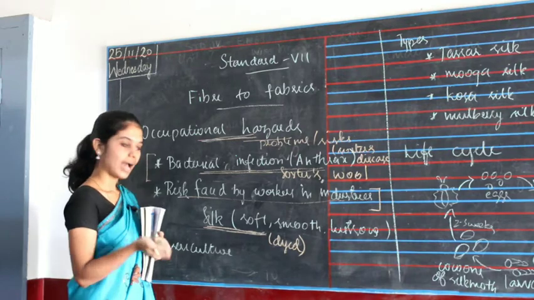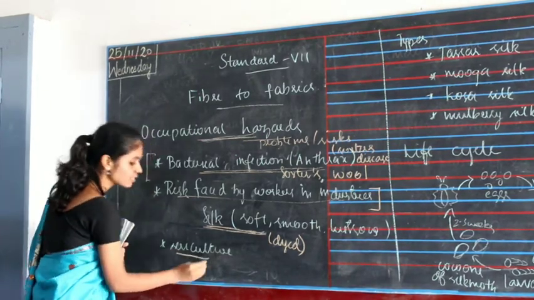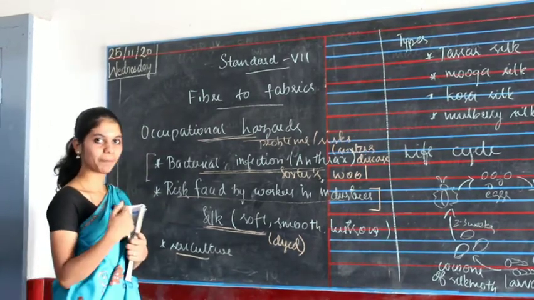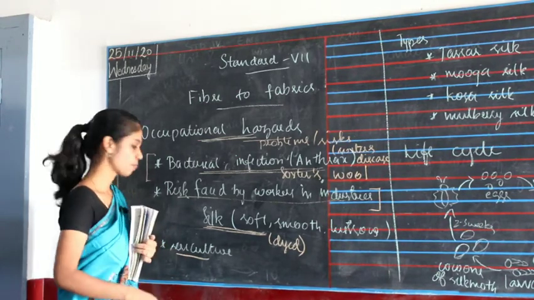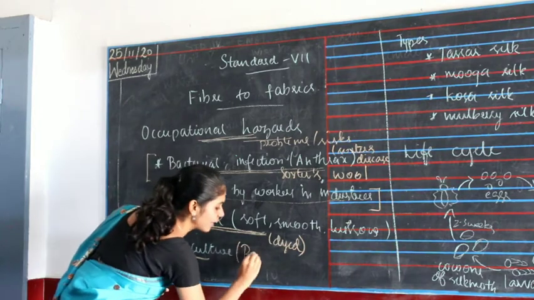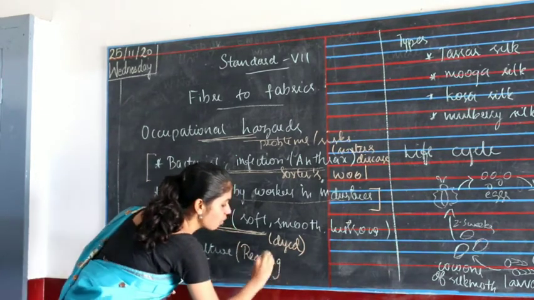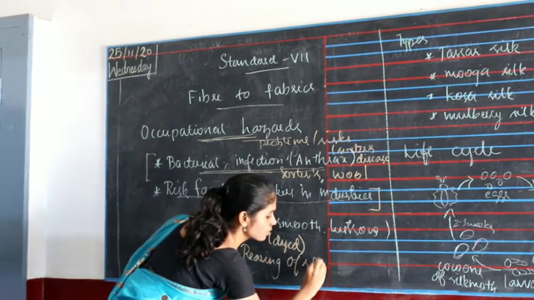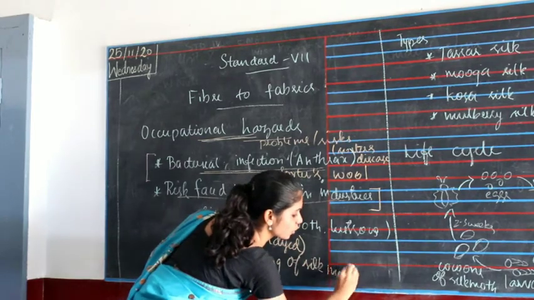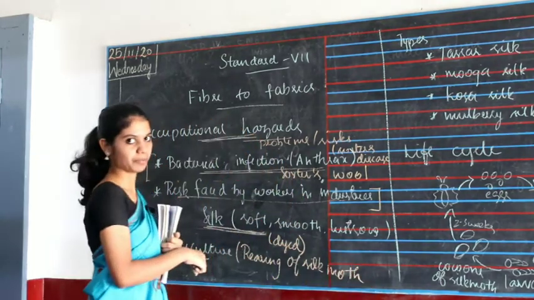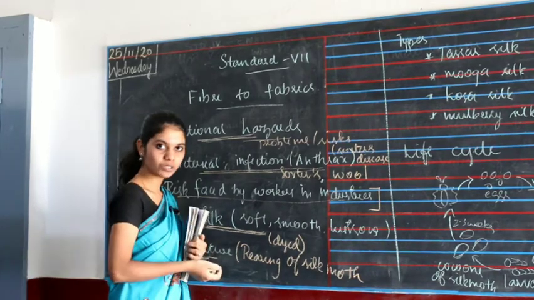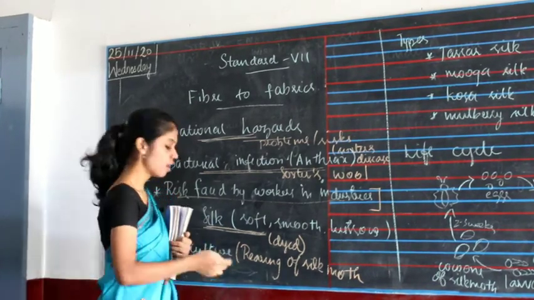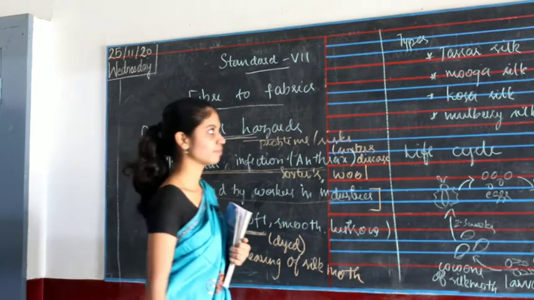Sericulture is the process by which we obtain these fibers. Sericulture means the rearing of silkworms or silk moths to obtain silk from them.